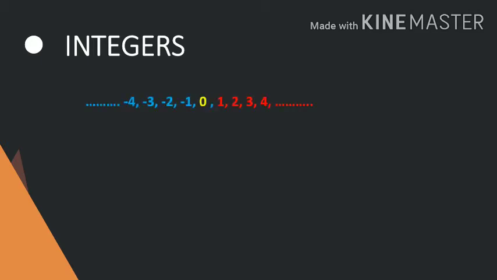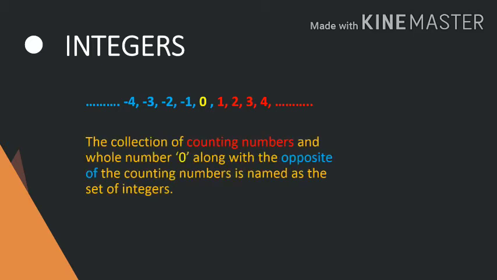Now you can recognize that it is the collection of integers because it has the positive numbers in red color, 0 as well as negative numbers in blue color. The collection of counting numbers and whole number 0 along with the opposite of the counting numbers is named as the set of integers.